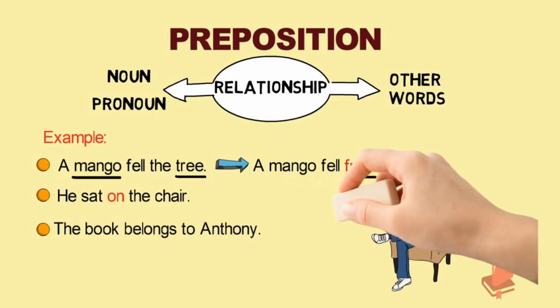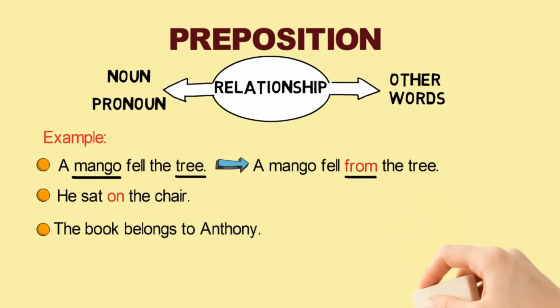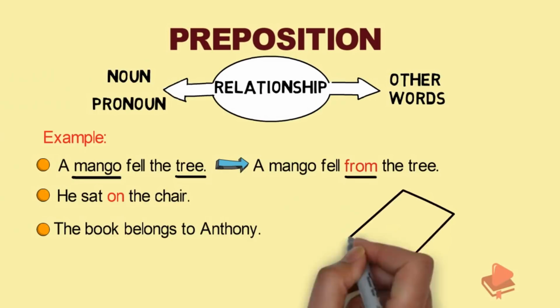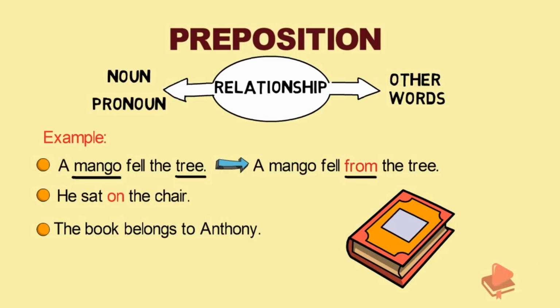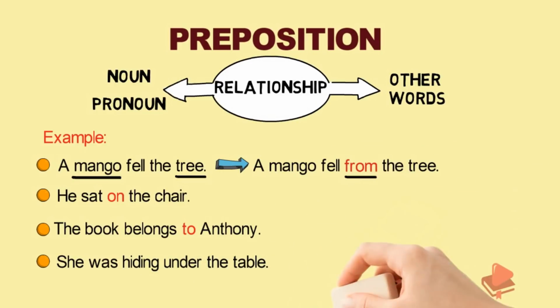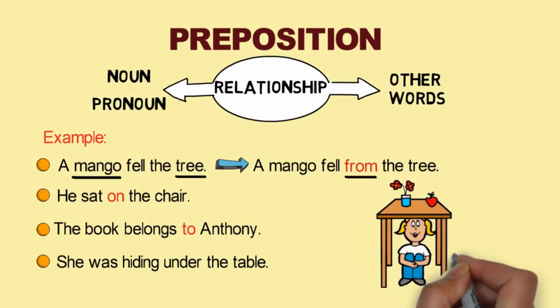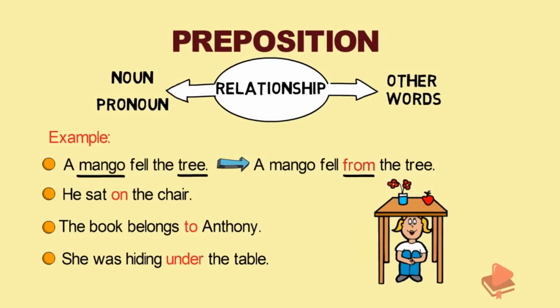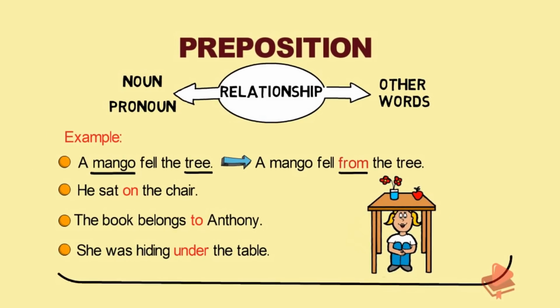In this sentence, to is a preposition because it gives a relationship between the book and Anthony. So, to is a preposition in the sentence. The next example is, she was hiding under the table. Here under is a preposition because it is giving us the relationship between the girl and the table. So under is the preposition in the sentence.